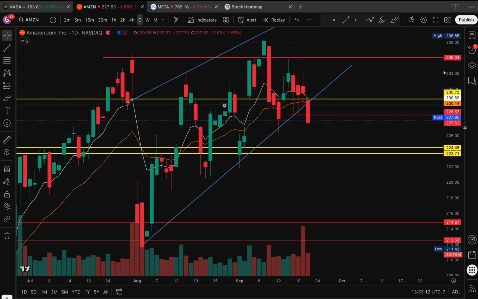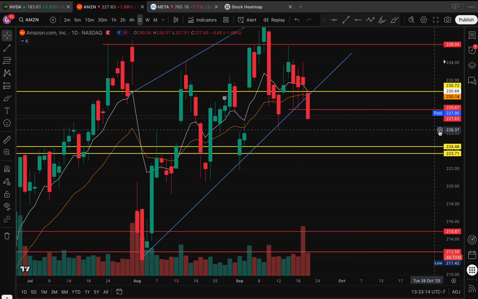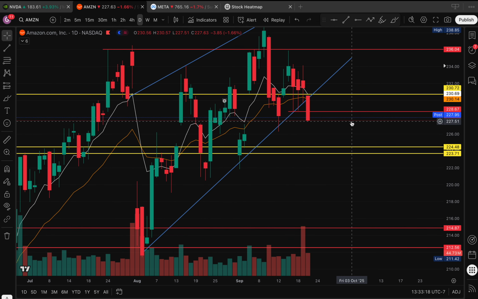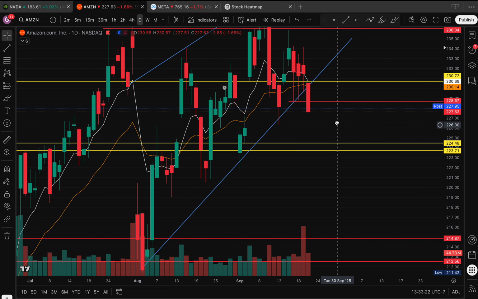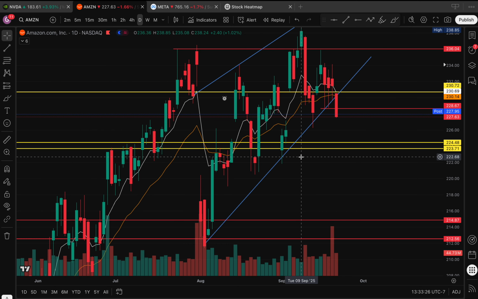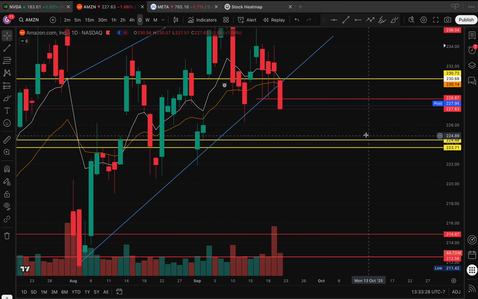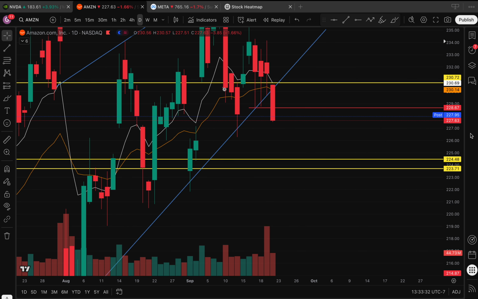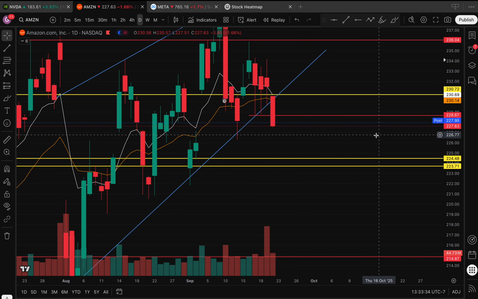And I did mention as long as we hold below 228, we can see a move down to 224 for Amazon. And that's what I'm currently looking at for this play. So as long as we hold below 228, we can see a downward move. Below 228, I do think we see a move to 224, okay?